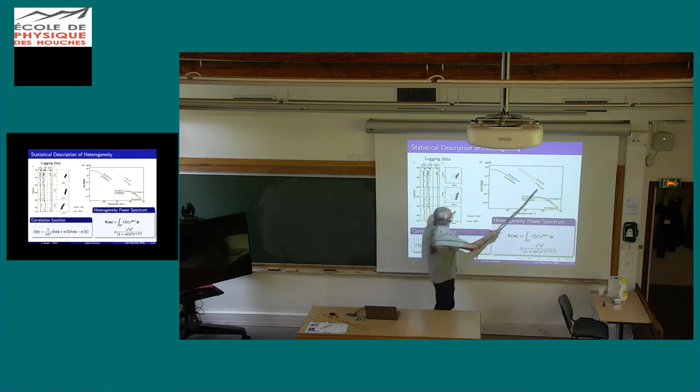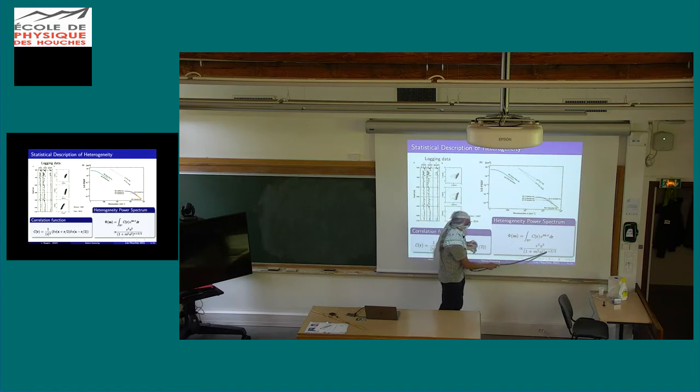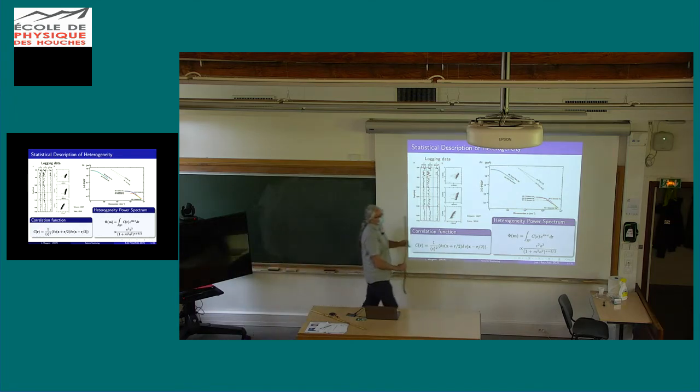And regarding the exponent, what people usually find is that the decay, so kappa here, is something between 0 and 0.5, and in fact much closer to 0. So 0.5 is a special case. It corresponds to an exponential correlation. Okay. So this function here is just an exponential with a length scale a.